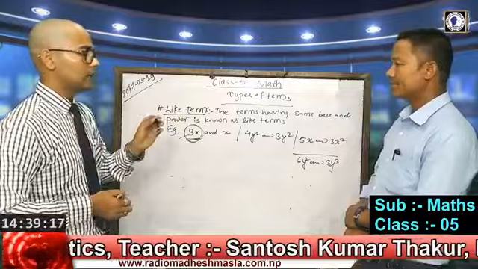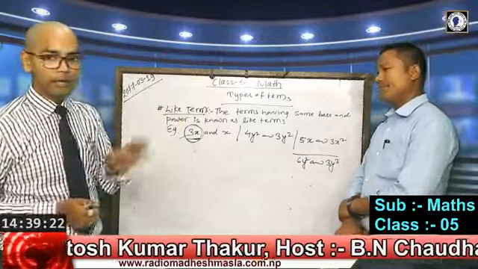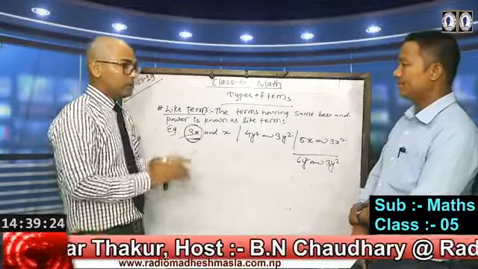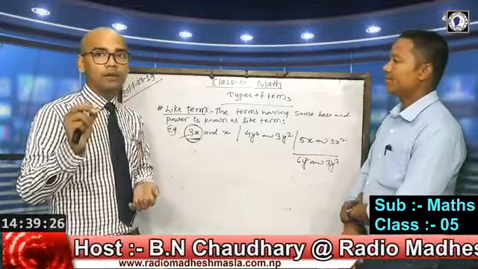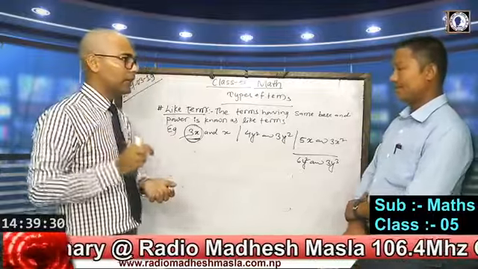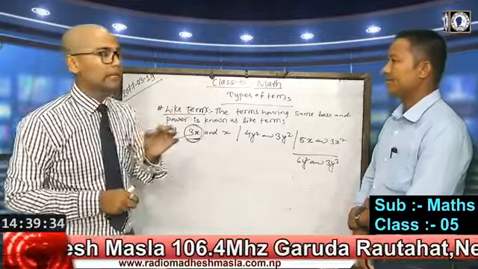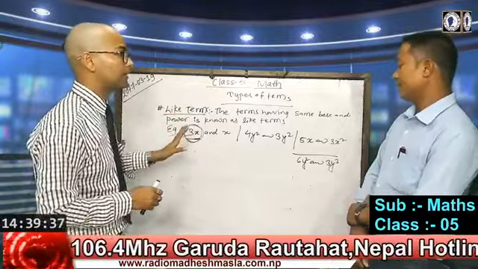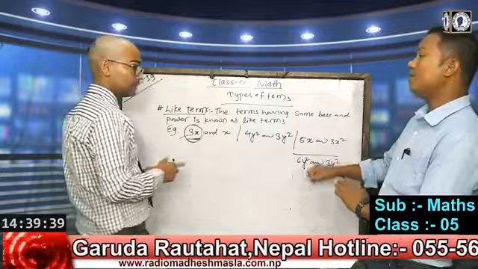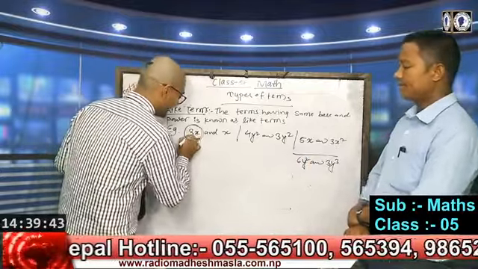The letters like A, B, C, D up to Z are known as the base, and the number which is given on the top of that base is known as the index, or power, of the given base. For example, y to the power 2. In the same way, here we have 3x.